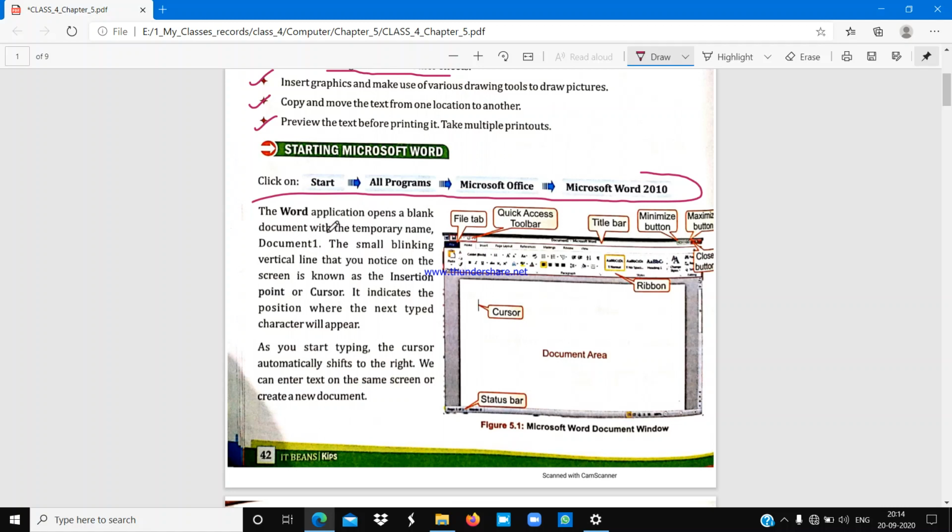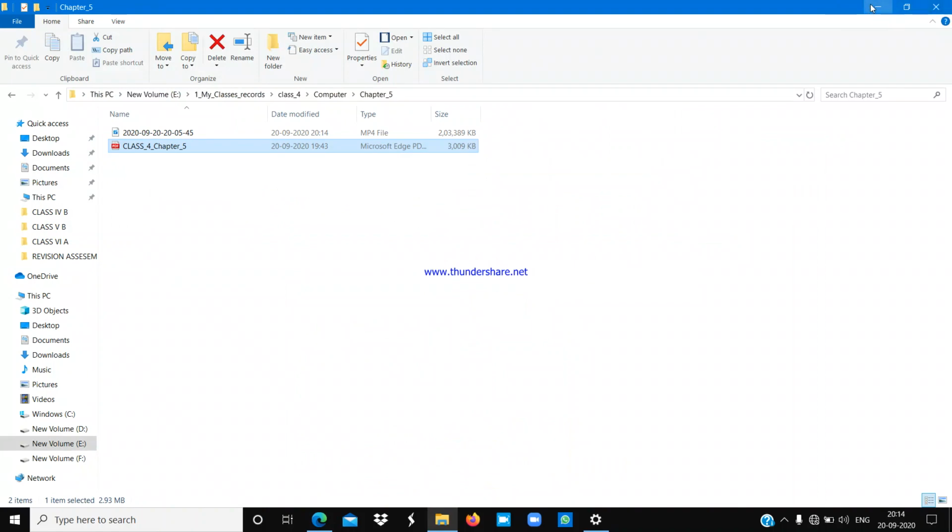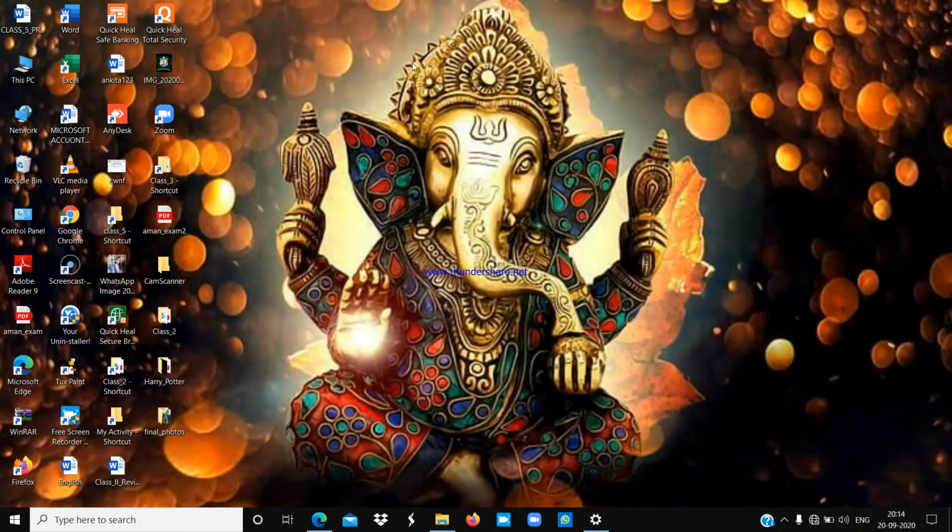Now see, the Word application opens a blank document with the temporary name Document 1. The small blinking vertical line that you notice on the screen is known as the insertion point or a cursor. It indicates the position where the next typed character will appear. So first I have to open the Word document. So let's open it. For better understanding, I have to open Microsoft Word.